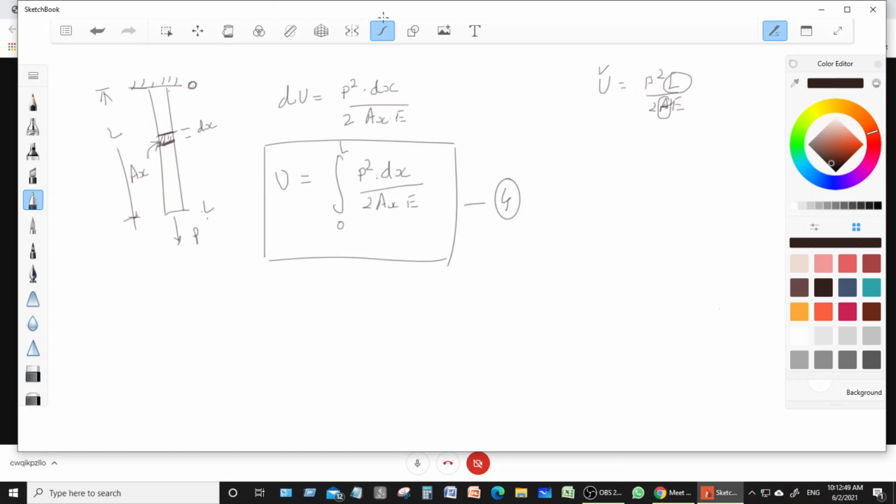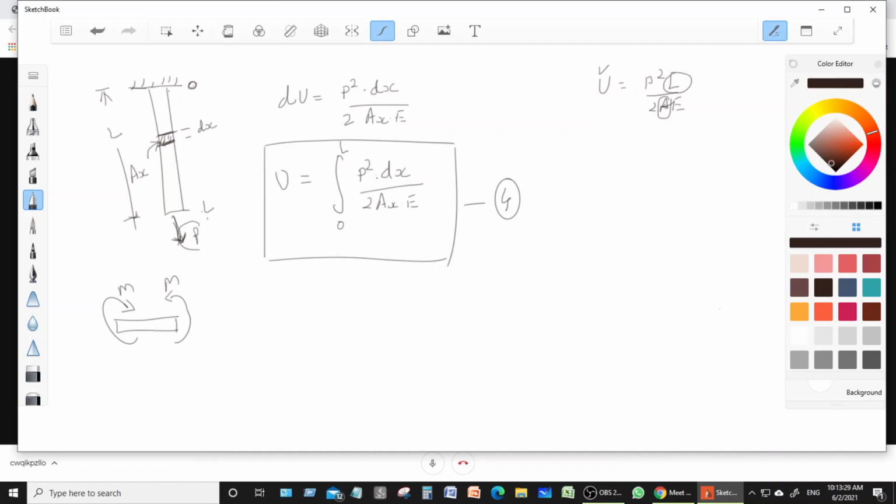Now this is what is called the strain energy due to the loading. See, here we applied the load. Now suppose I have a body, and over that body I directly apply a moment, that is M. It means you hold some rod in your hand and try to bend it with both hands. That is what is called bending. Now if you have such bending, then there will be a strain energy, right?